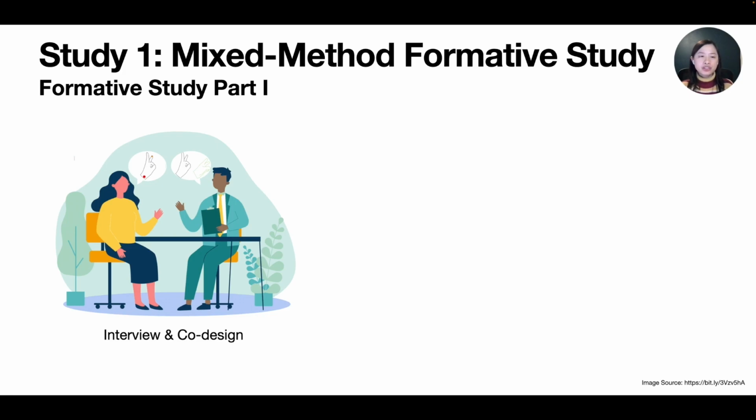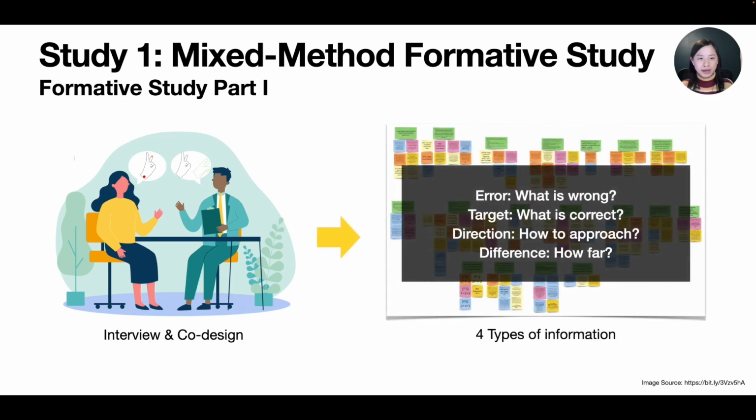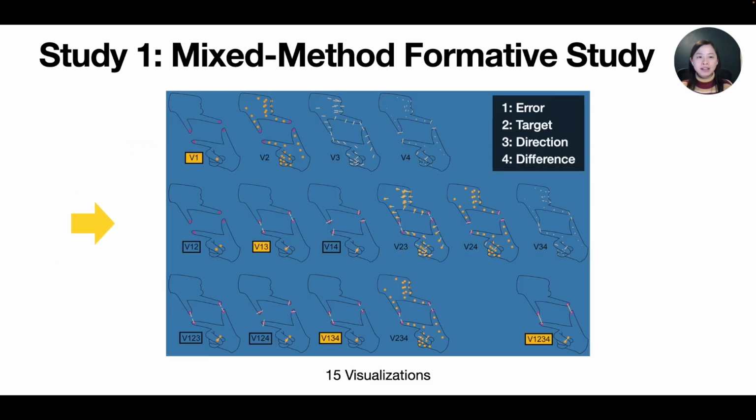To answer this question, we conducted a mixed method formative study. We interviewed 5 VR users with 1 to 5 years VR experience. We analyzed and came up with 4 types of information that users need to correct their gestures: arrow, target, direction, and difference. Based on this, we designed 15 visualizations. Each combines different numbers and types of information.